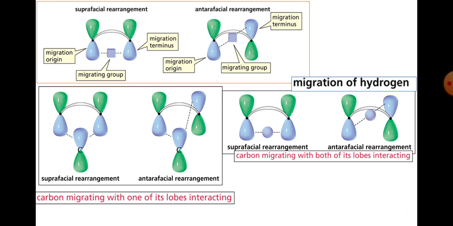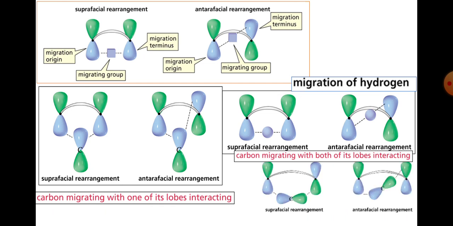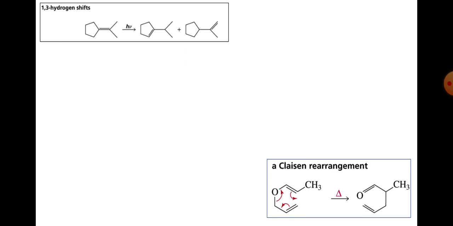And similarly, we have carbon. Take the example of carbon. Carbon is migrated with both of its lobes interacting. So there are many different types of interactions present in sigmatropic shifts also. As I just mentioned, these are the types of orbitals involved in the suprafacial as well as the antarafacial system. The examples mentioned here are the 1,3 shift.